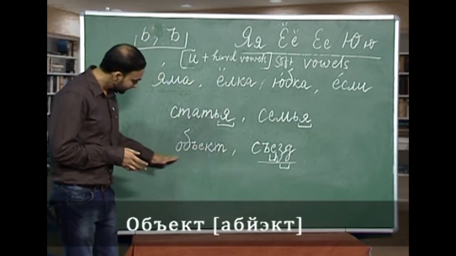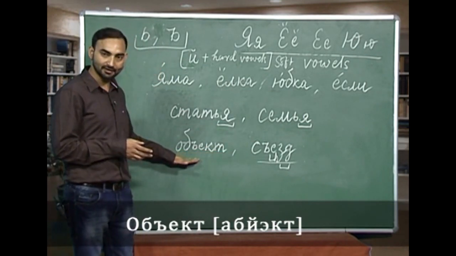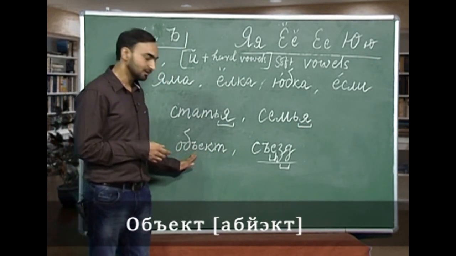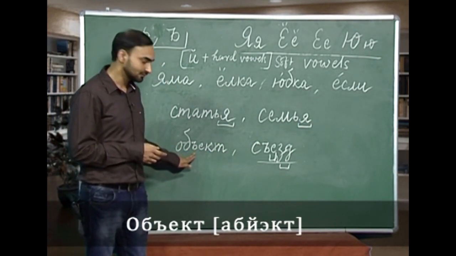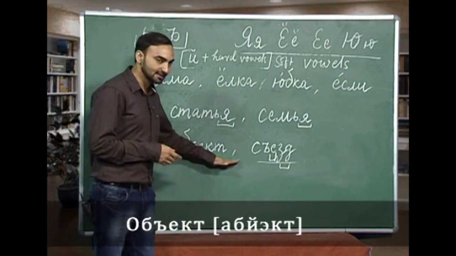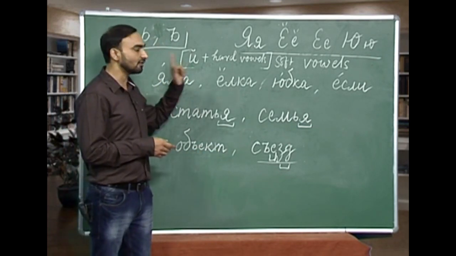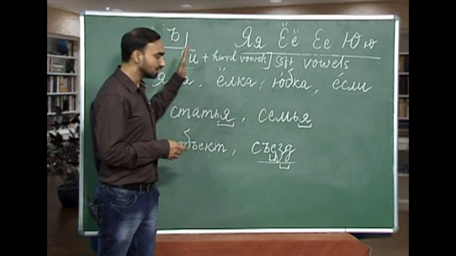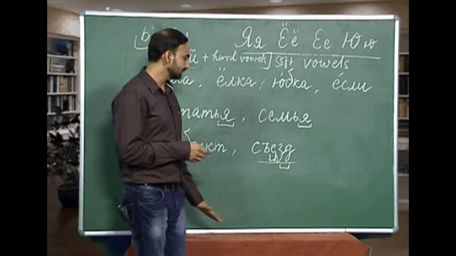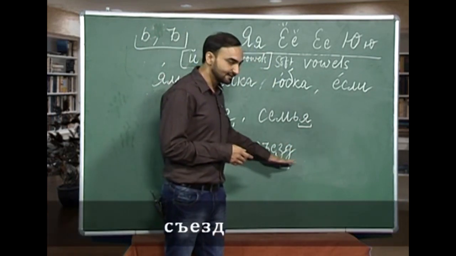Next word we have is abyekt. This word we have already discussed just now. Abyekt. Here o, b, and this one is a hard sign. Ye, k, t. Abyekt. And this ye is pronounced as the combination of these two sounds, e kratke and a. Abyekt.